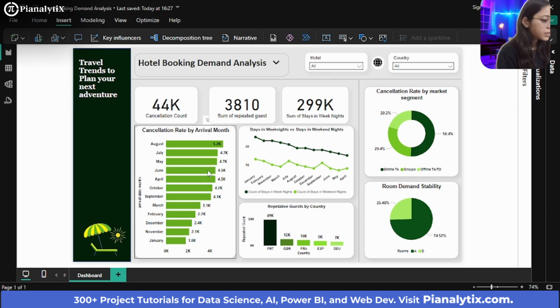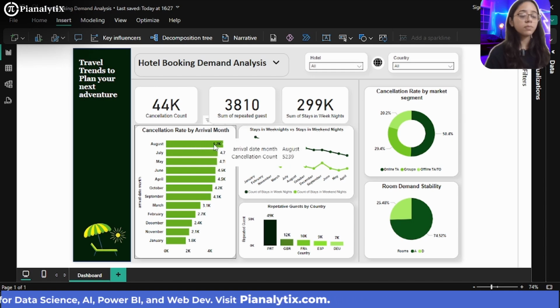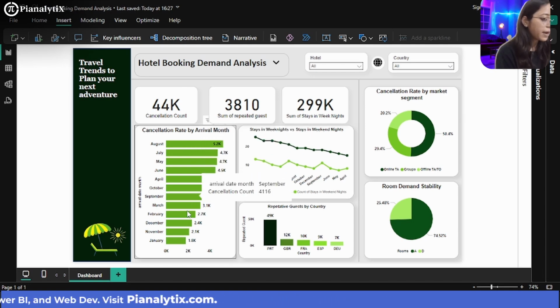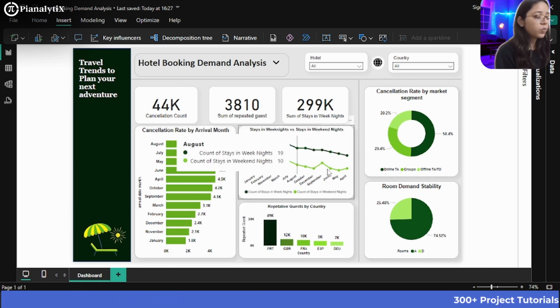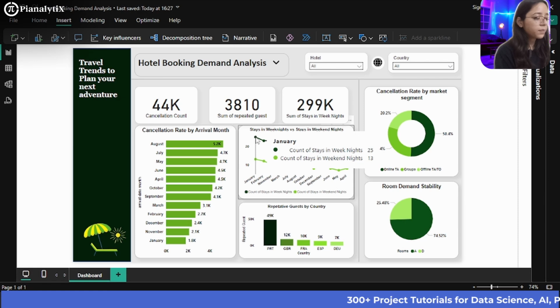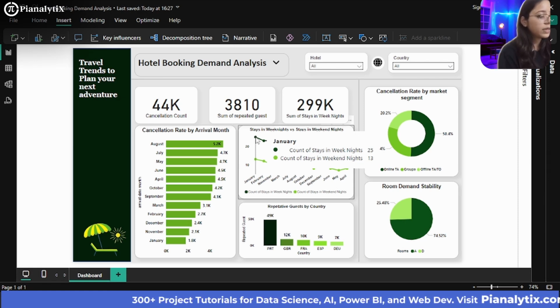And this is the cancellation rate by arrival month. For example, in the month of August, there were much higher cancellation rates compared to January. And these are the stays in weeknights compared to weekend nights, showing that, for example, in January, the count of stays in weeknights was higher compared to weekends.